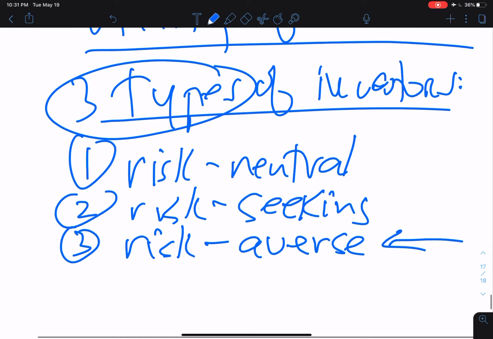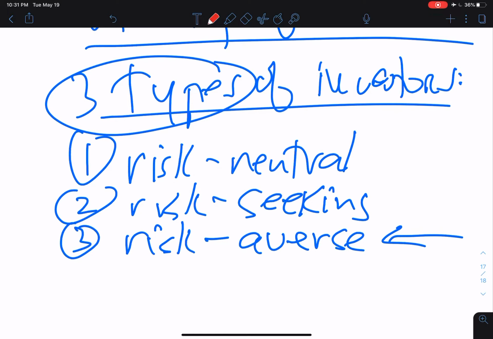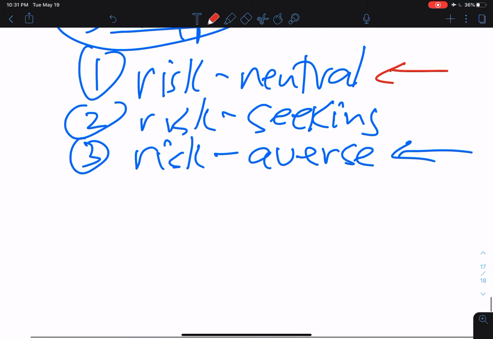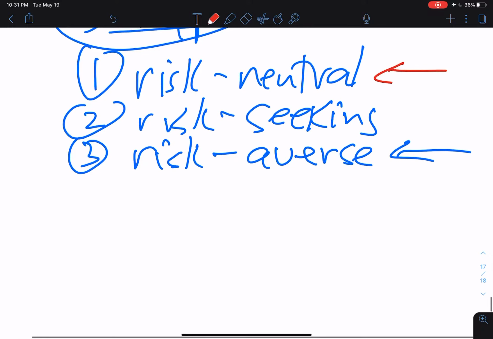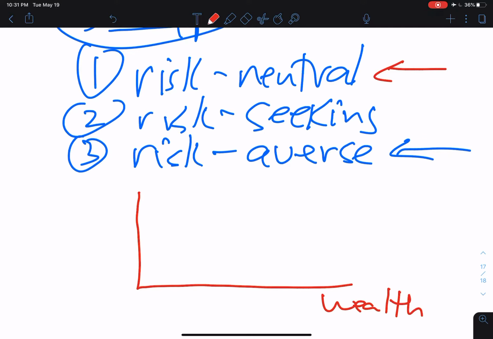Okay? Well, let's start off by seeing what a risk-neutral investor would think about the amount of satisfaction or happiness he or she would get from varying quantities of wealth.